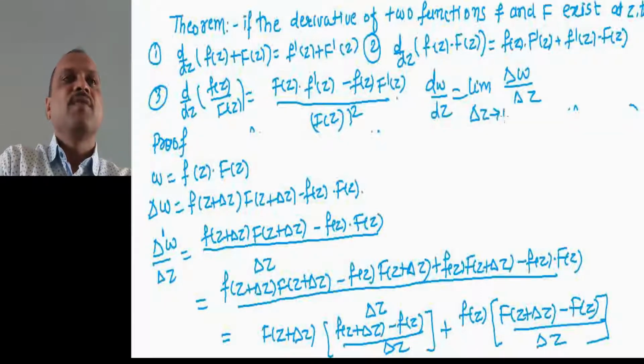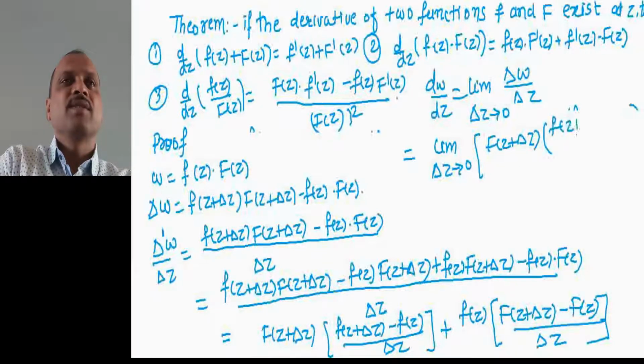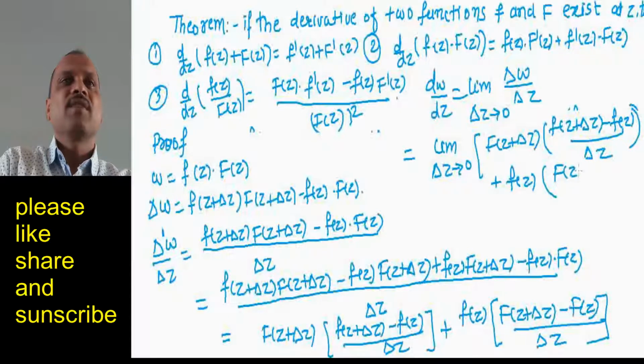So this is equal to the limit as delta z tends to 0 of capital F of z plus delta z into small f of z plus delta z minus f of z divided by delta z in the first part, plus small f of z into, in the second part, capital F of z plus delta z minus F of z divided by delta z.